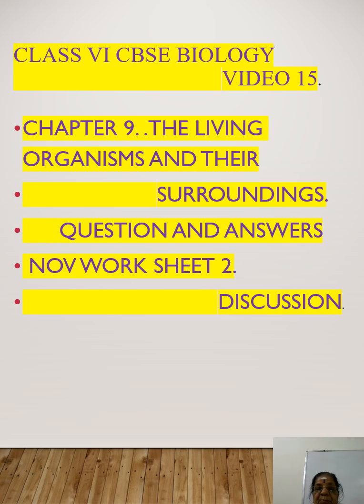These habitats and adaptations of plants and animals to these habitats are the zoology portion, and the characteristics of living things and non-living things we are going to learn as the botany portion.